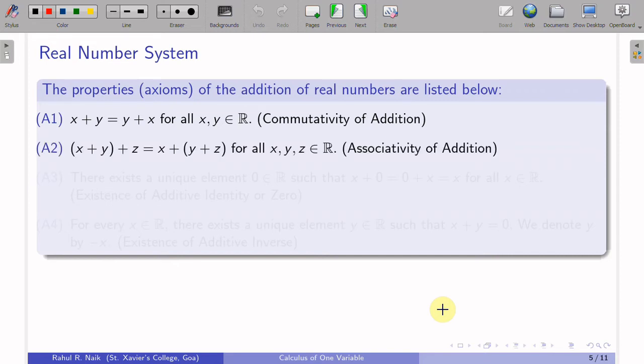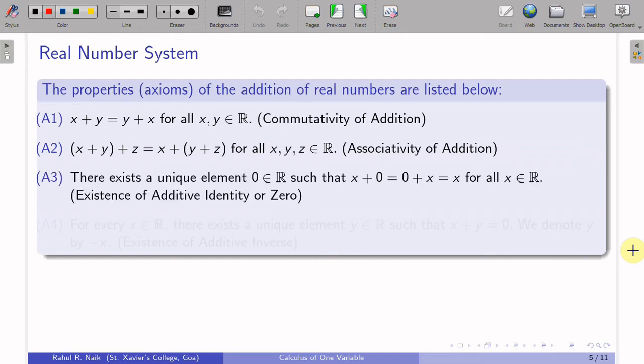The second property is basically shifting brackets: (x plus y) plus z is the same as x plus (y plus z) for all x, y, z in R. What does this mean? Computing x plus y first and then adding z would be the same as computing y plus z and adding it to x, and that's called the associativity of addition. Don't forget these names, because you will come across the terms commutativity and associativity in future also.